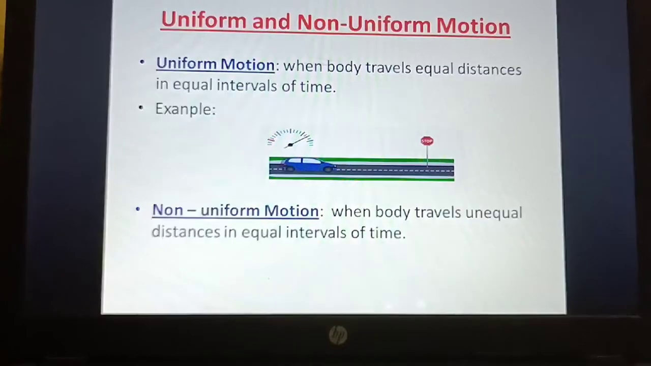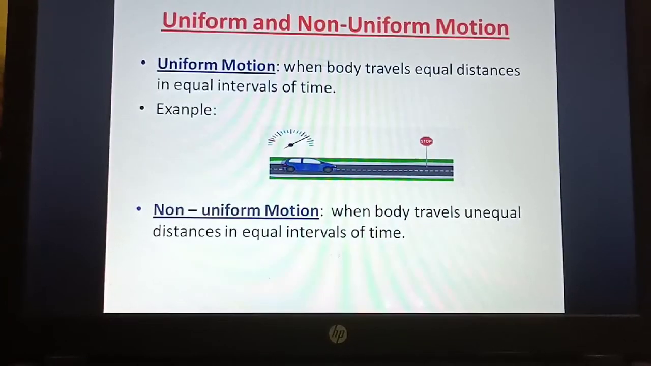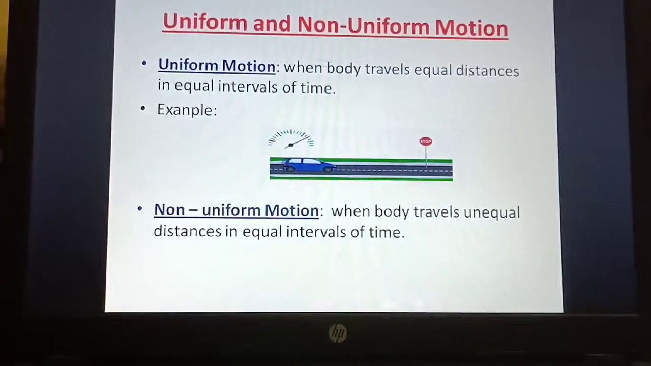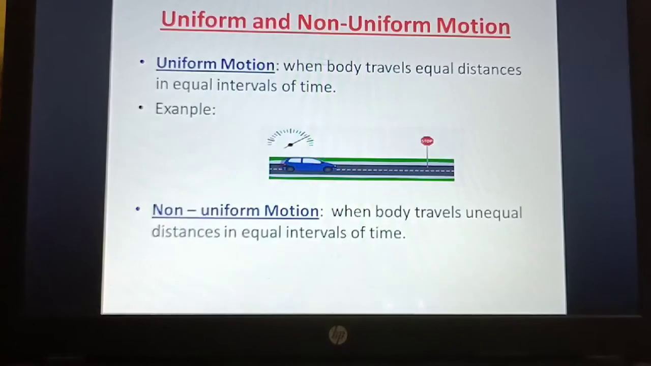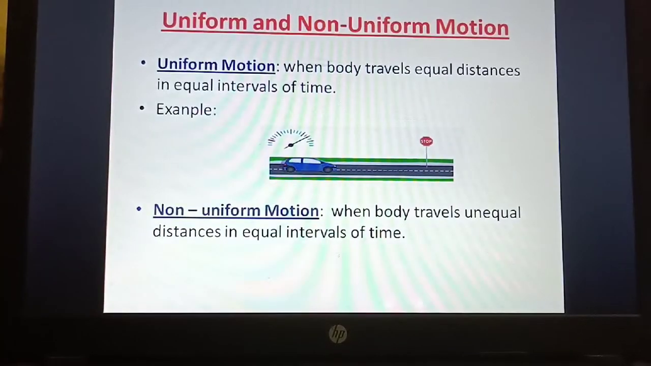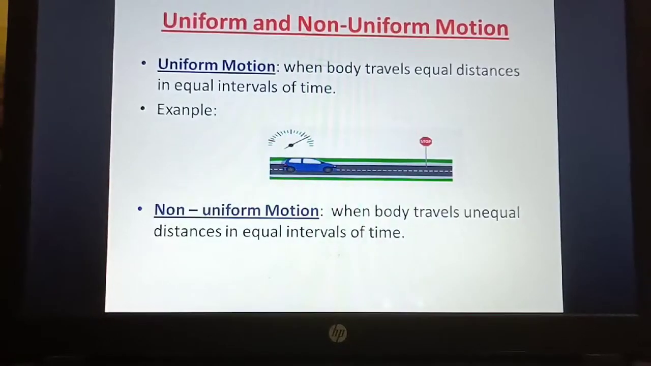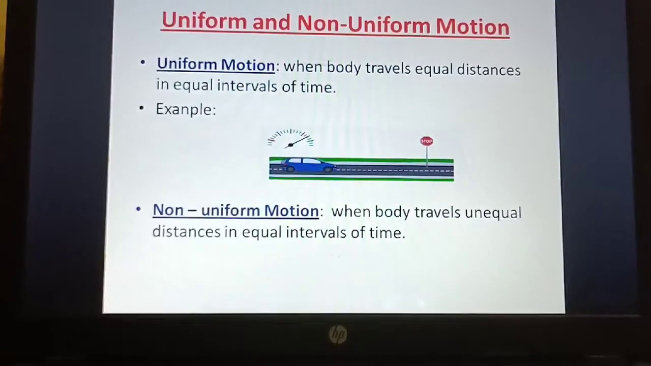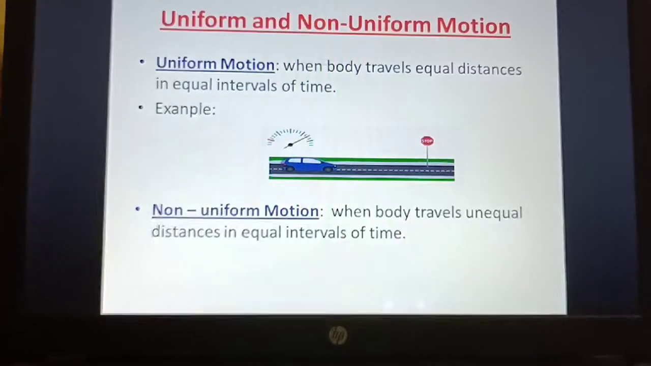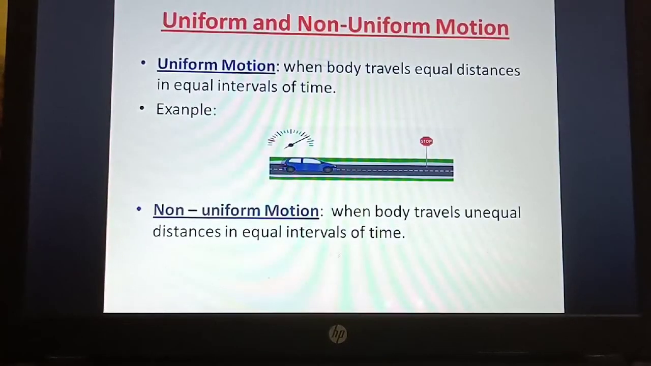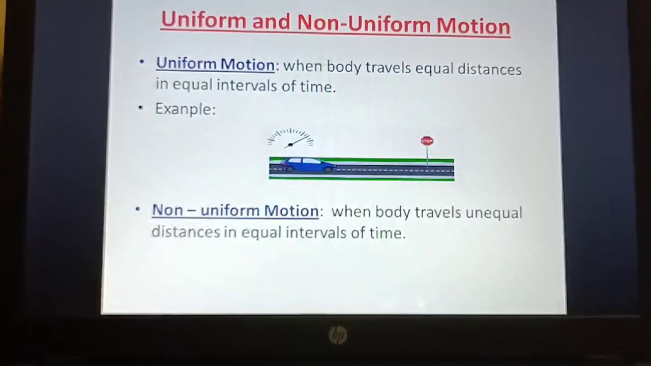So what is the definition? When an object travels equal distances, it should be in equal intervals of time. For example, if a car moves 20 kilometers from point A to point B in 5 seconds, next from point B to C, again it travels 20 kilometers within the same 5 seconds. So that is uniform motion.